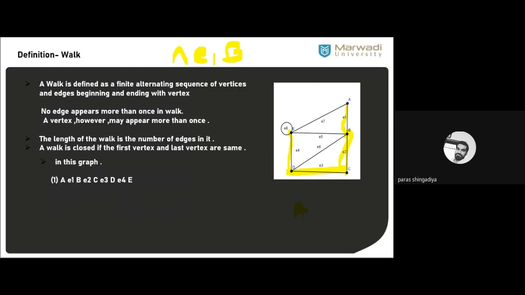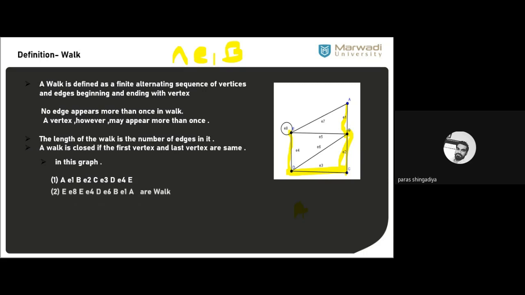So A E1 B, E2 C, E3 D, E4 E. The start and end are particular vertices, and in between we just follow the sequence of vertex, edge, vertex, edge, vertex, edge, and so on. That is called a walk.